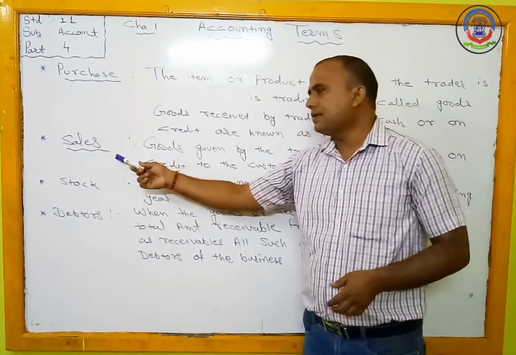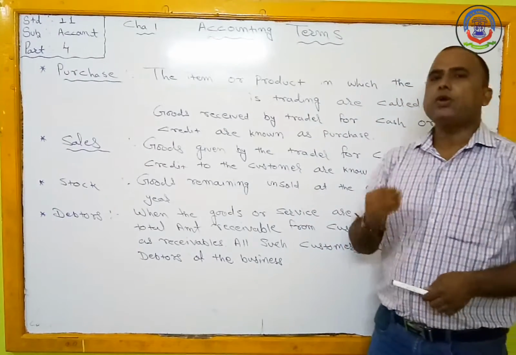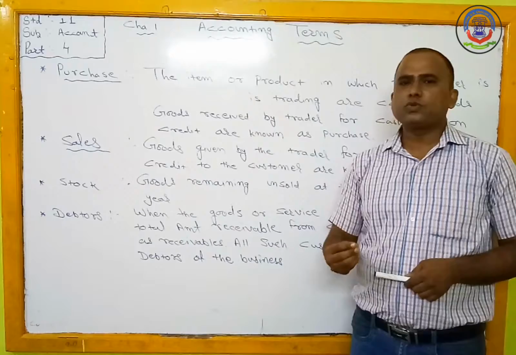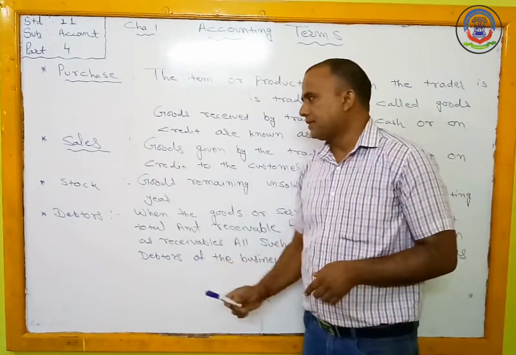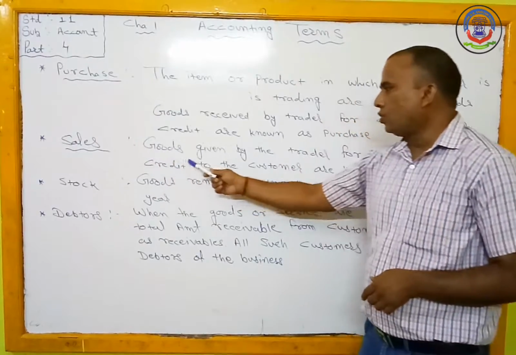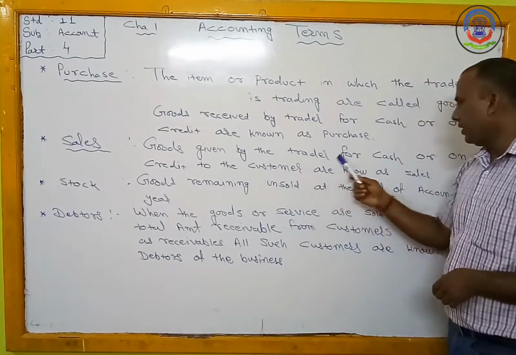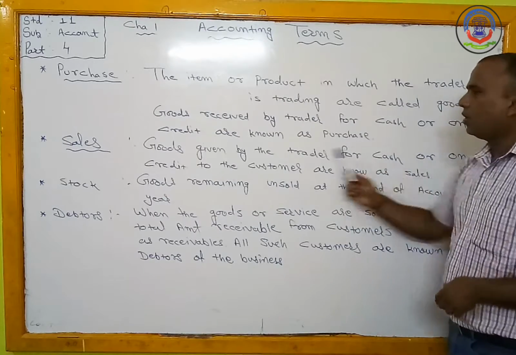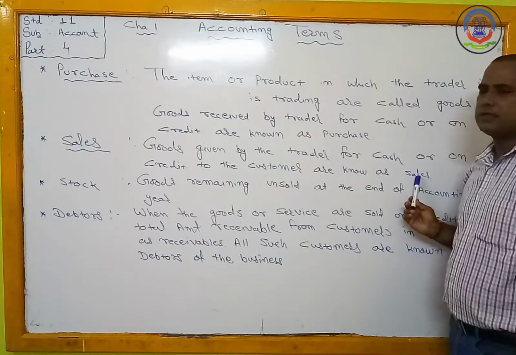Next one is sales. We all know that the main activity of business is to purchase goods or sell goods. So second is sales. Sales means goods given by the trader for cash or on credit to the customer are known as sales.